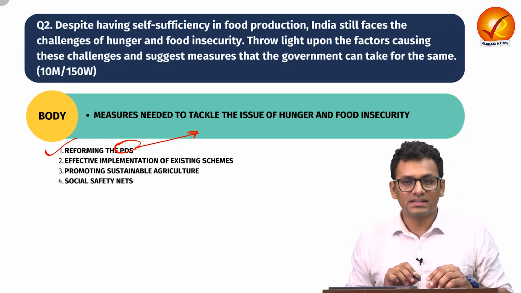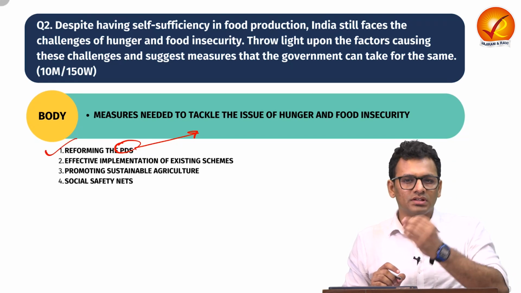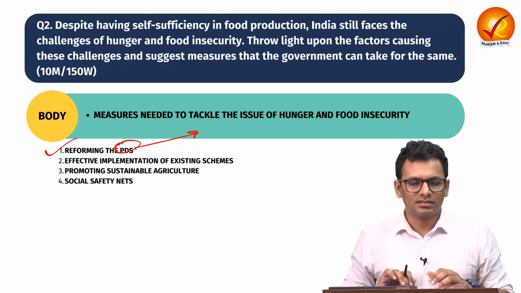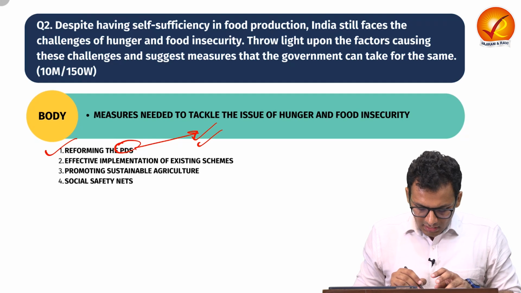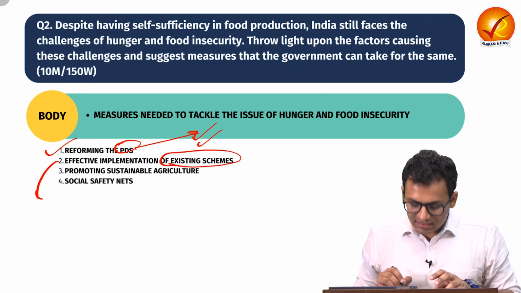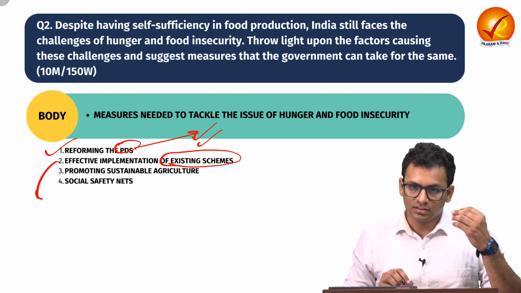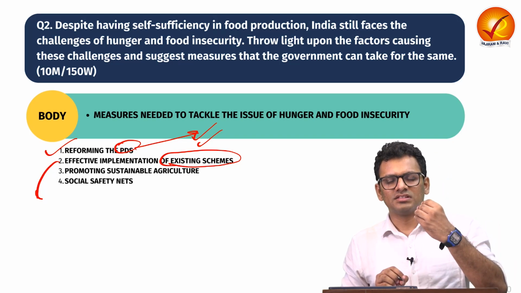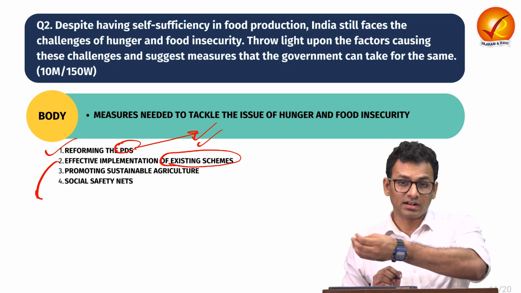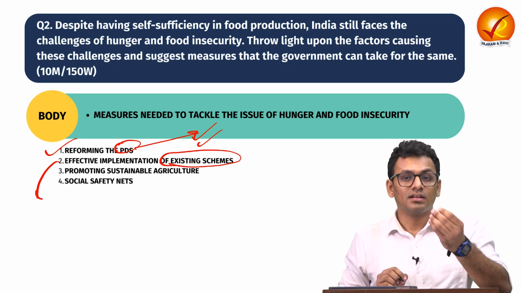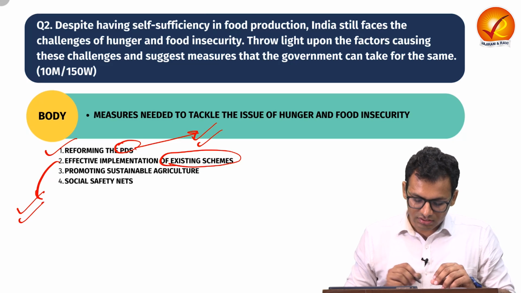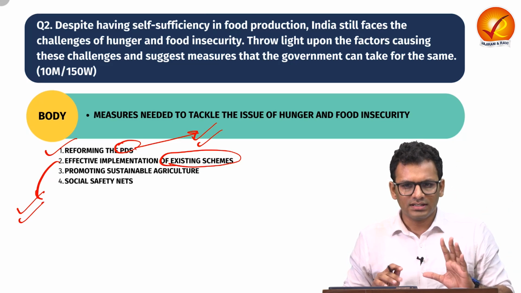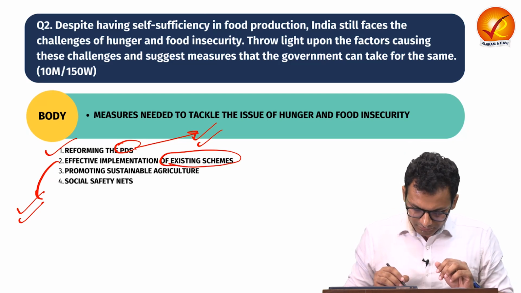So to reform PDS should be the primary thing to ensure that food security is there till the last mile. Apart from that, effective implementation of existing schemes, we talked about targeting the beneficiaries in an efficient manner. We talked about making sure our policies ensure whatever gaps are there with respect to micronutrient deficiency, hidden hunger. So effective implementation of existing schemes can also help us to ensure food security and eliminate the problem of hunger.